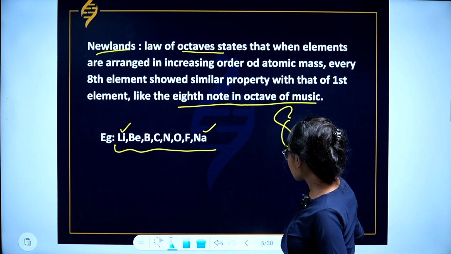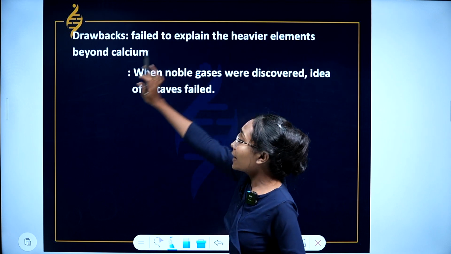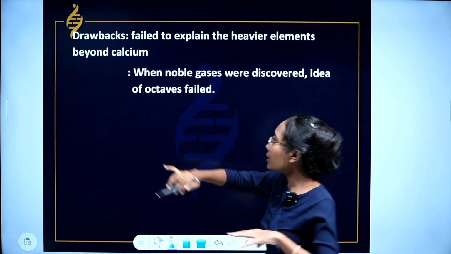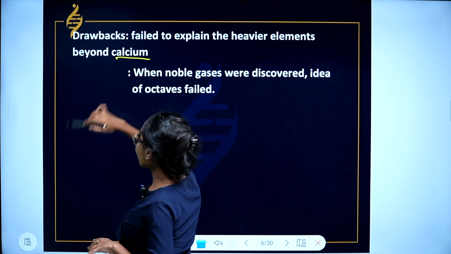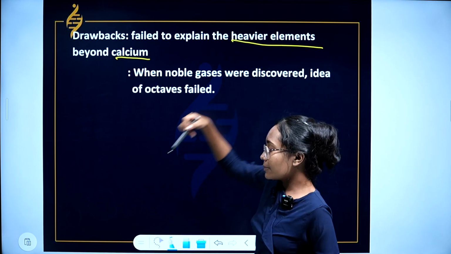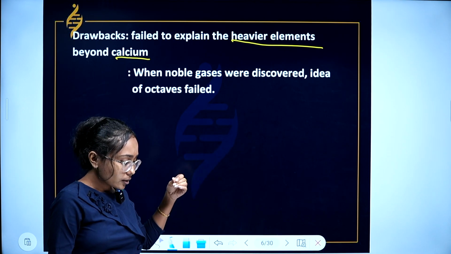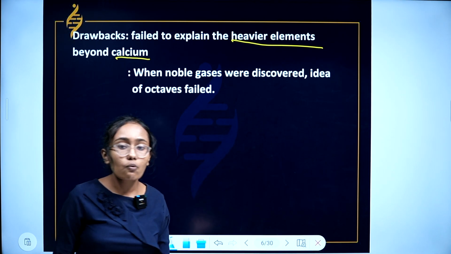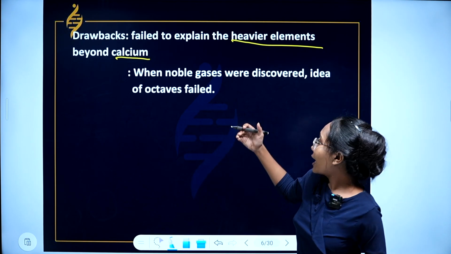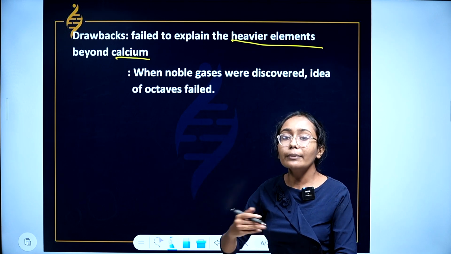But he was not able to bring this law of octaves to every element, mainly elements beyond calcium. Those are heavier elements. He was not able to show this law as valid for elements heavier than calcium, the elements coming after calcium.